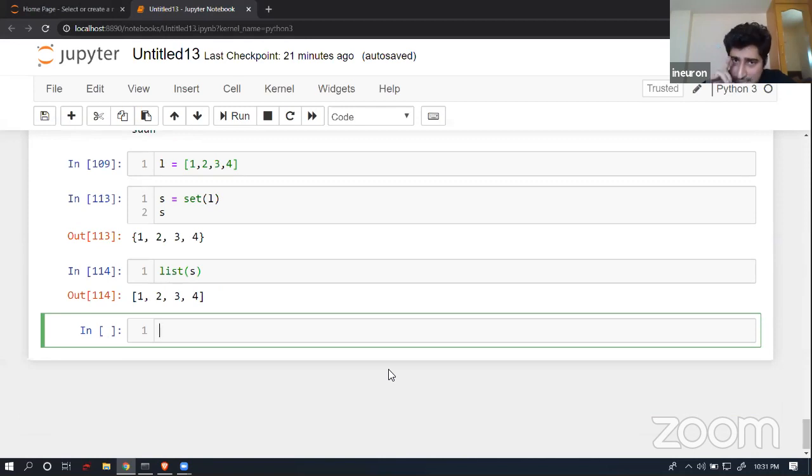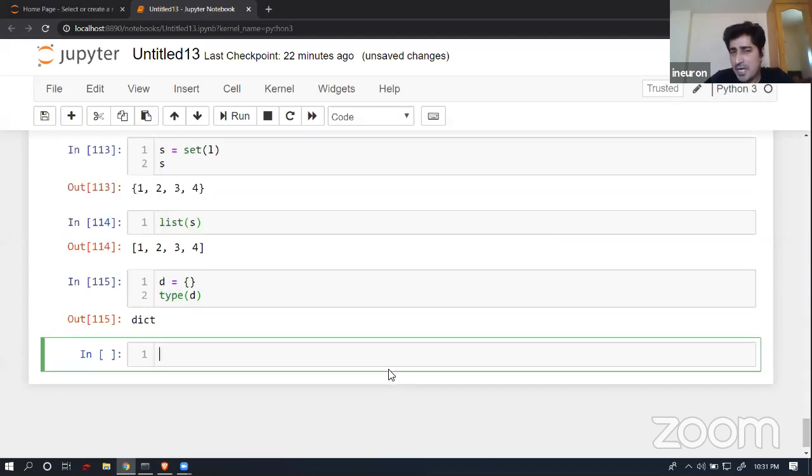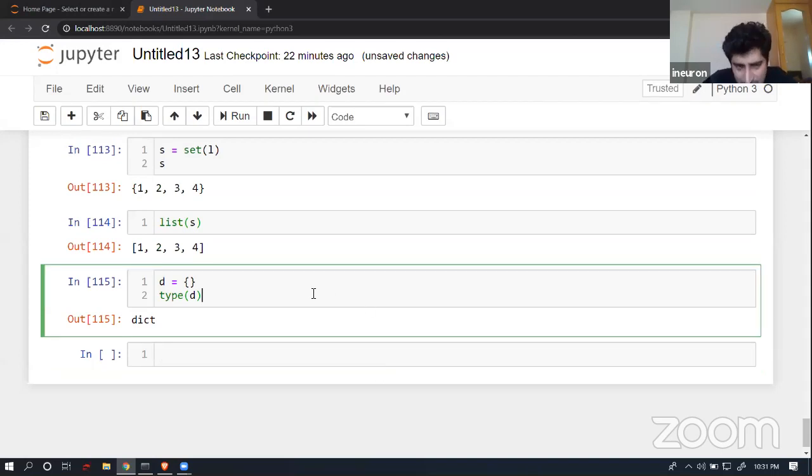Now the next entity, the next collection. Collection simply means, I think we talked about a list, we talked about tuples, we talked about a set. The next one that we are going to discuss is a dictionary. Now let's try to understand what a dictionary is. As I have already shown you, if I give simple curly braces and check the type of D, it gives me a dictionary. When I mention one element, in that case it became a set. That is completely fine. So what is a dictionary?